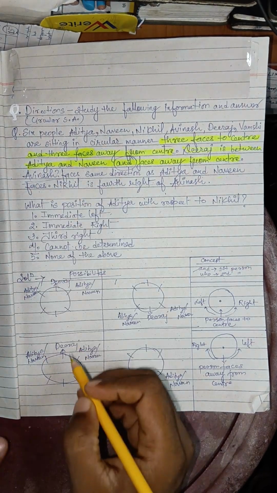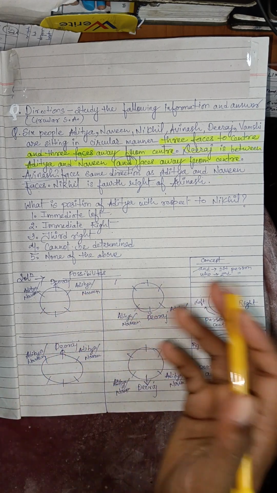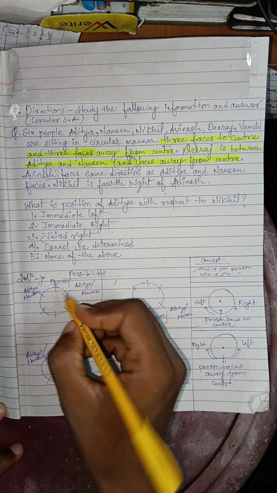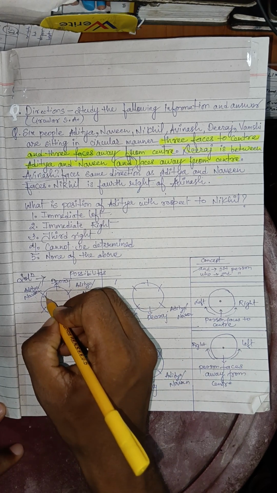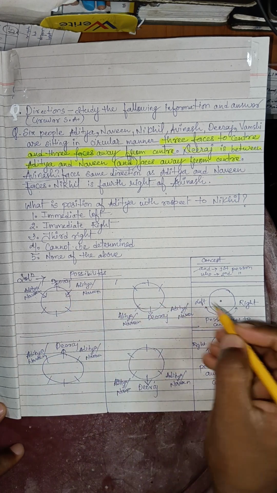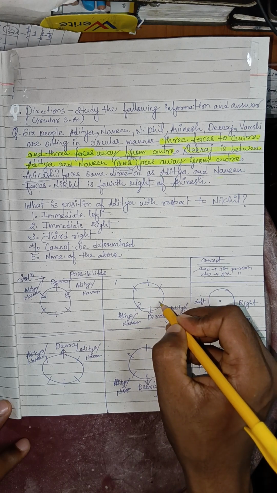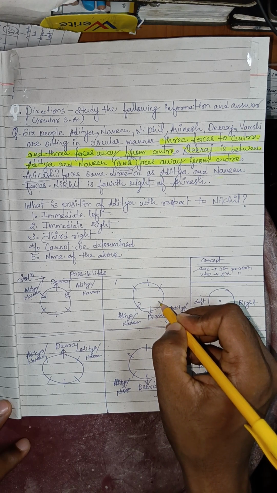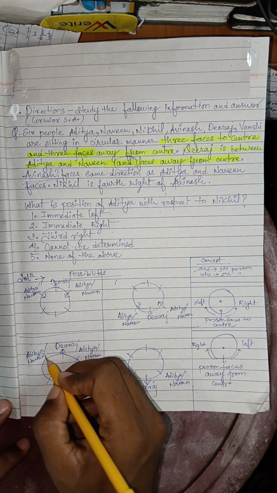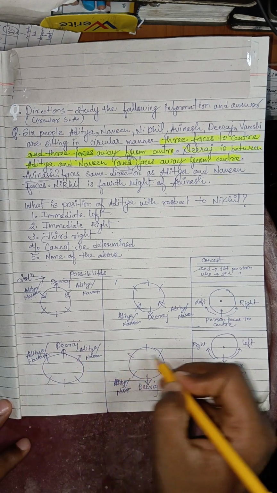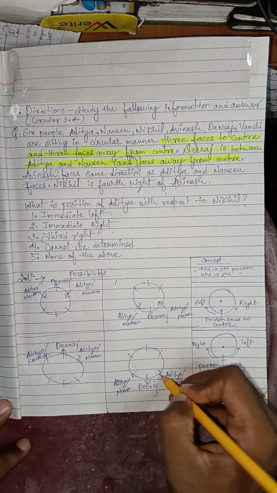So we take an assumption that Aditya and Naveen face in the same direction. Let's take Aditya and Naveen face inside. Let's take the opposite: Aditya and Naveen face outside.